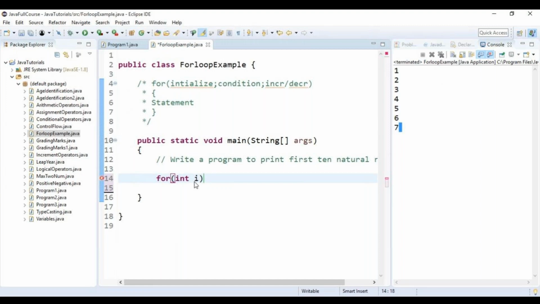Int i. I have initialized a variable. When should it stop? Till 10. I should keep on going till 10. And each and every time, by how much should it increase? What is the difference between 1 and 2? 1. Every time it should increase by 1.